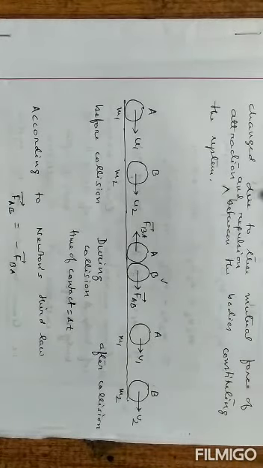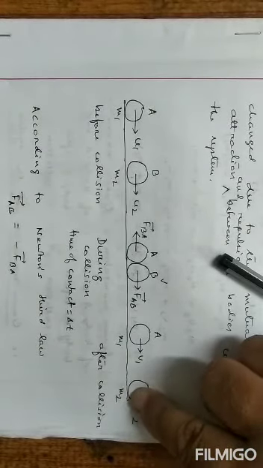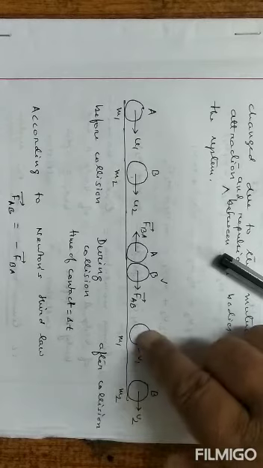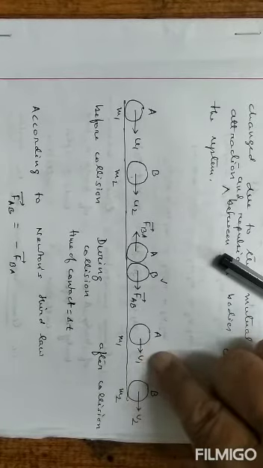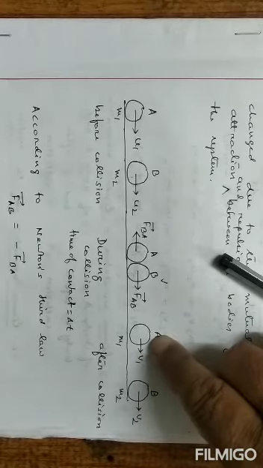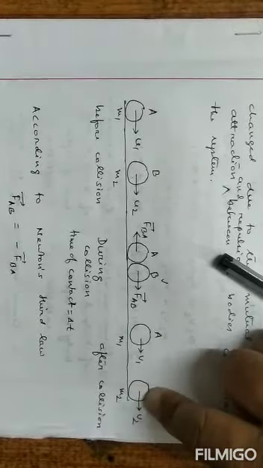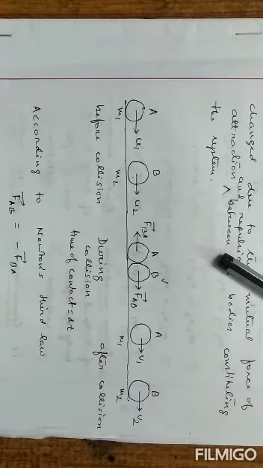But the amount of increase of momentum of B is exactly equal to the amount of loss of momentum of A. Is it clear? Momentum of B increases, momentum of A decreases, but the amount of increase of B is exactly equal to the amount of decrease of A.